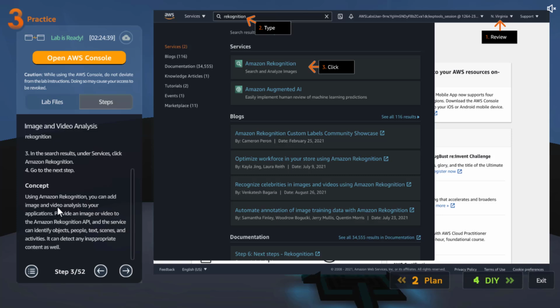Using Rekognition, you can add image and video analysis to your applications. Provide an image or video to the Rekognition API, and the service can identify objects, people, text, scenes, and activities, which they call labels. It can detect any inappropriate content as well. So, for example, if you have an app where you let users upload pictures, but you don't want them to upload indecent content, right?